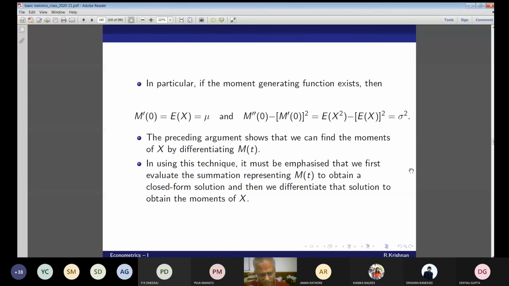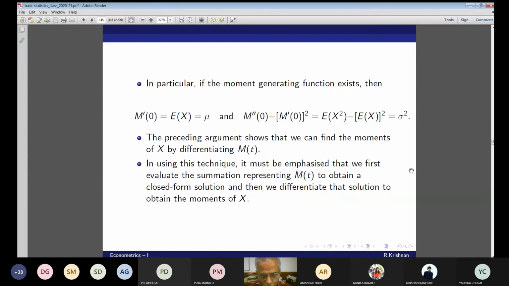Somebody asked me about the relation between the rth moment and the central moment. Hello? Yes, sir. Now, do you get it? Yes, sir. It is clear, sir, now. I got it. Okay.